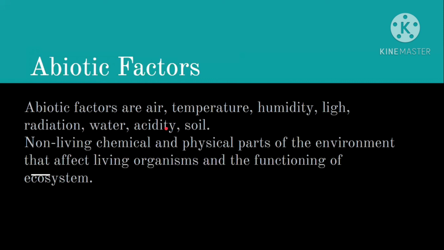But they aren't living things. They don't respire, nor do they reproduce. So they are abiotic, but they are the chemical and physical part of the environment, and they affect living organisms and the functioning of the ecosystem. So they are called abiotic factors.